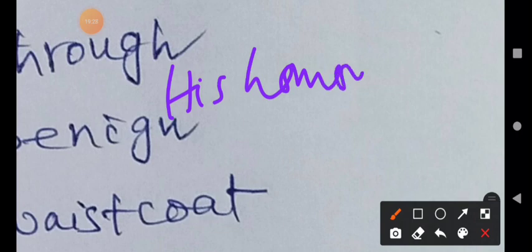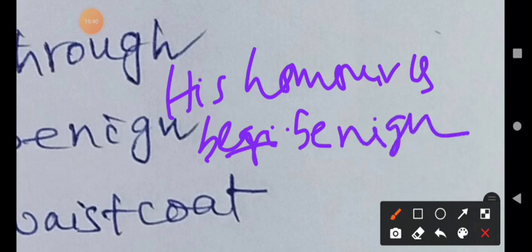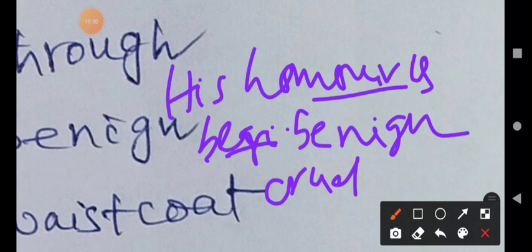His humour, H-O-M-O-U-R. His humour is benign, B-E-N-I-G-N, benign. It is never cruel. His humour is benign, which means kindness. The opposite is the antonym. It is never cruel, it is never hurtful. That is the usage, my dear students.